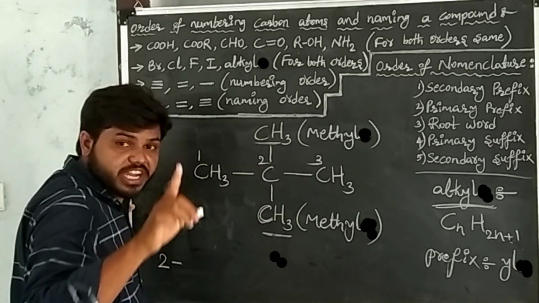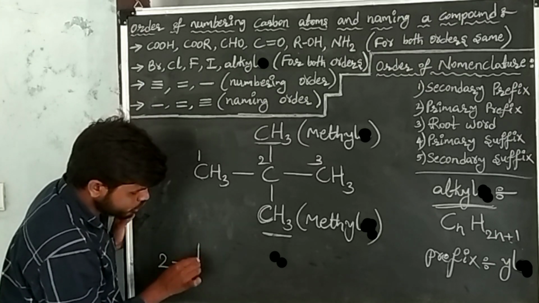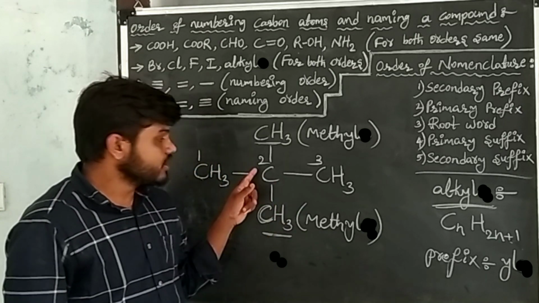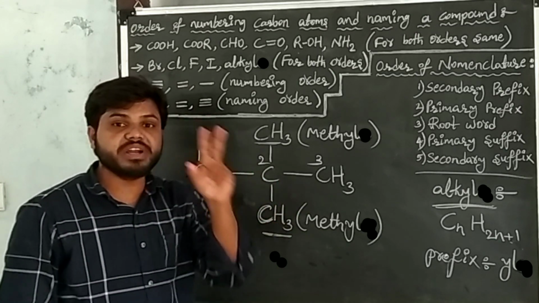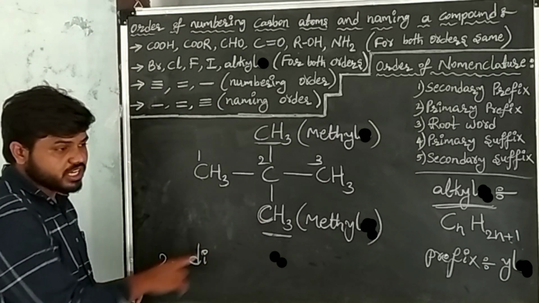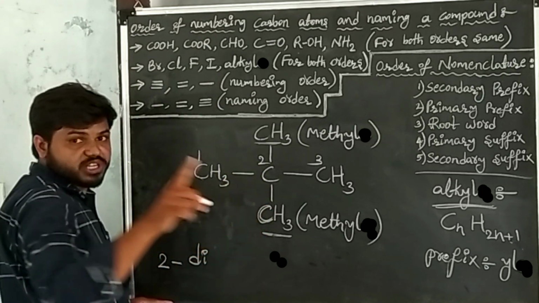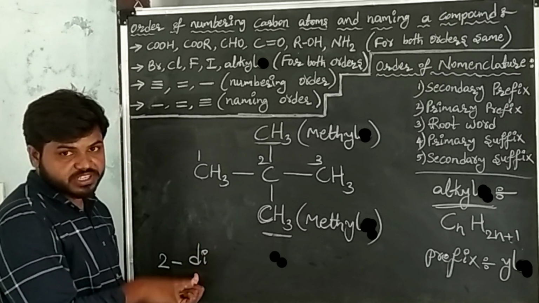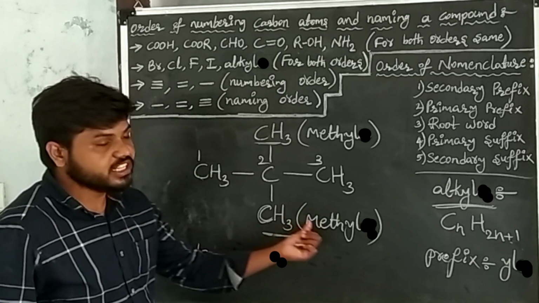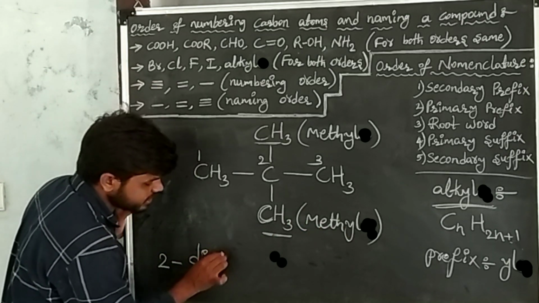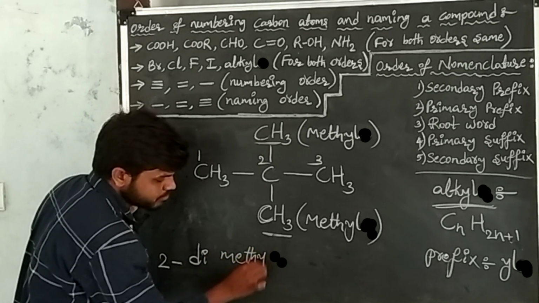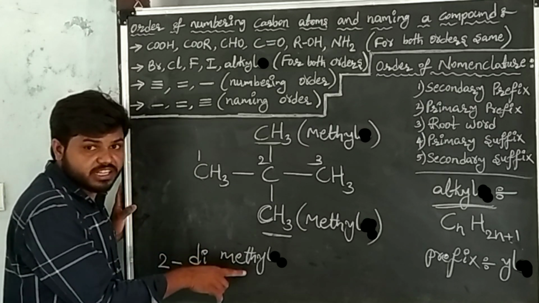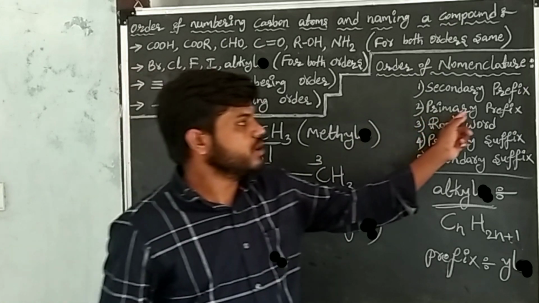Two times. The numerical prefix of 2 times is "di." See here, this methyl is repeated 2 times at the same position. First write the position, then how many times it is repeated, 2 times, so the numerical prefix is "di." After writing the numerical prefix, take the prefix of methyl, that is methyl only. After writing position, numerical prefix and prefix, then go to the primary prefix.